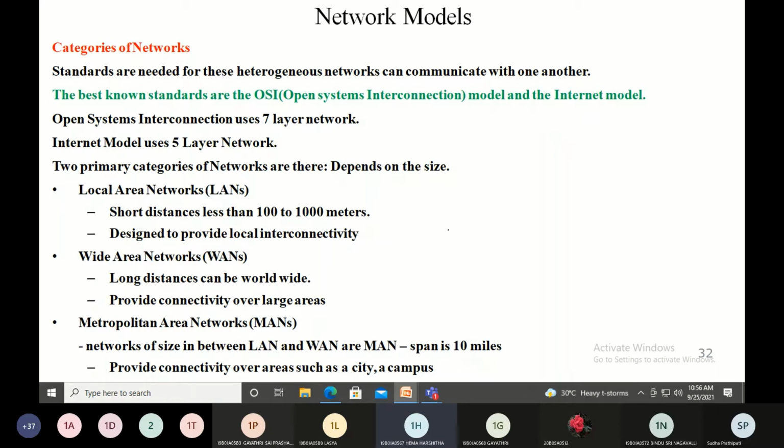Traffic problems are eliminated. Fault detection is robust. Privacy and security. The mesh topology is robust, ma'am. Okay, disadvantages? Hardware installation is difficult, ma'am. Bulk wiring is needed and expensive.